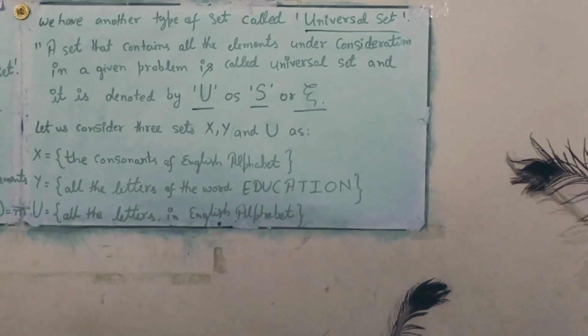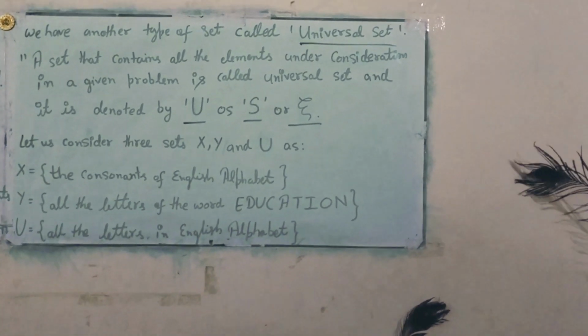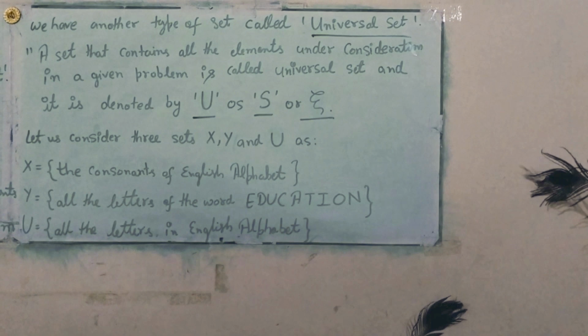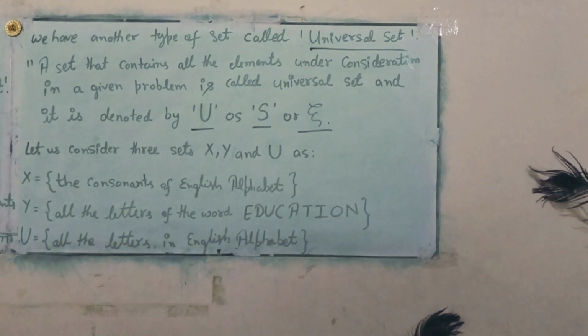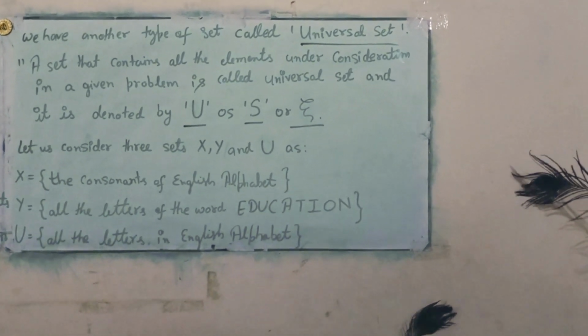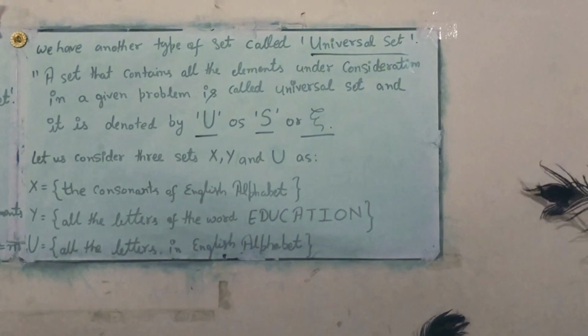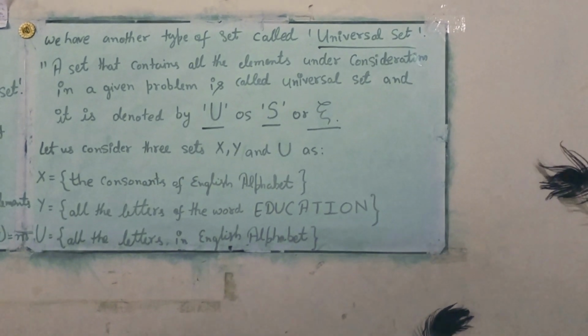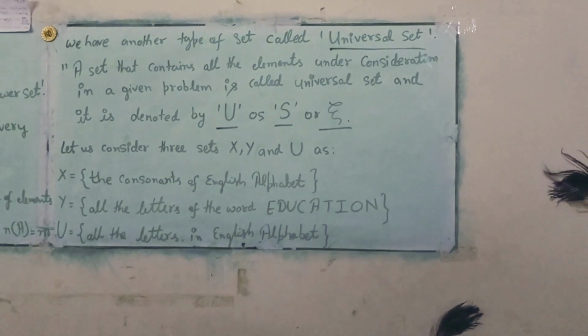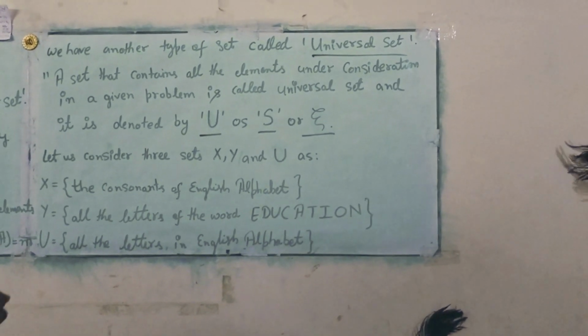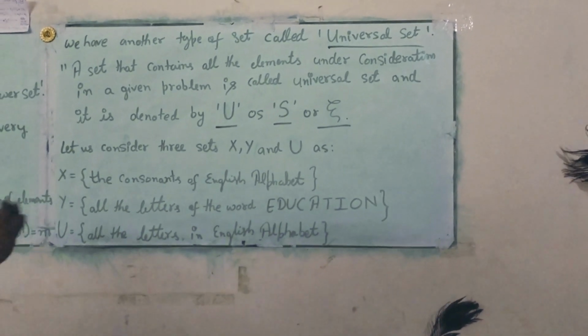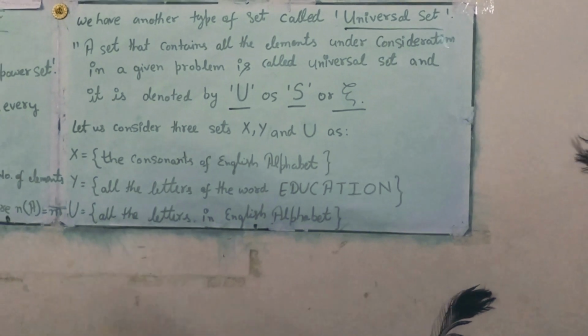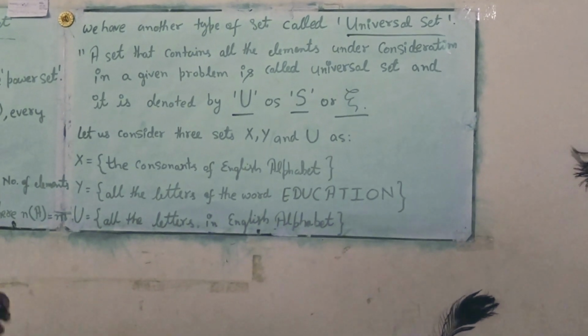Set Y contains all the letters of the word education, and set U contains all the letters of the English alphabet. Do you see any relationship between these three sets? The set U contains all the elements which are in set X or set Y. The set U is a universal set of set X and set Y.